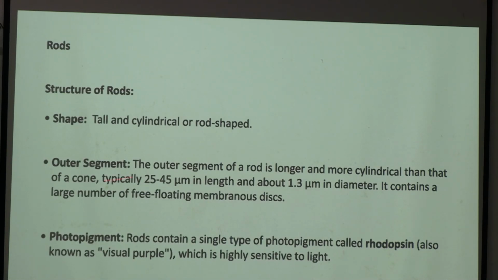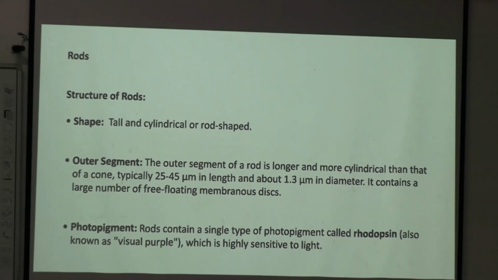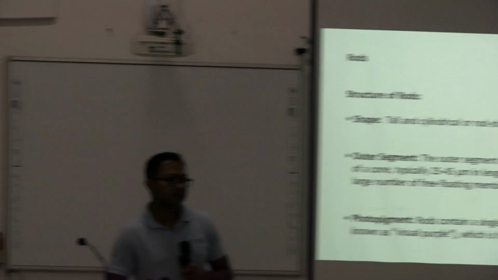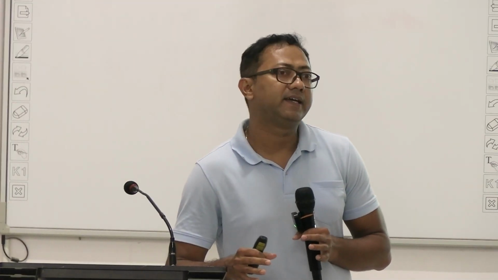Okay, now the structure of rods. These are tall cylindrical rod cells with an outer segment and inner segment, and the photopigment in the rod is called rhodopsin, also called visual purple, right? The photopigment in the rod is called rhodopsin, and the photopigment in the cone cell is called photopsin or conopsin, right? Okay, no need to remember the detailed dimensions of the rods and cones, that is never asked.